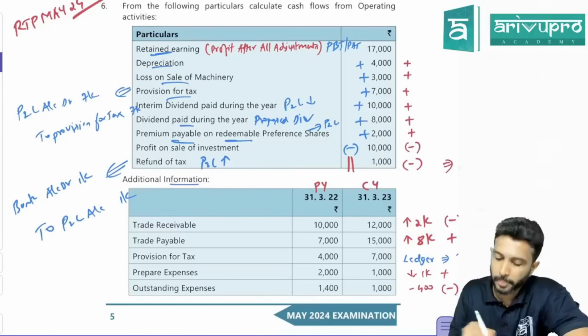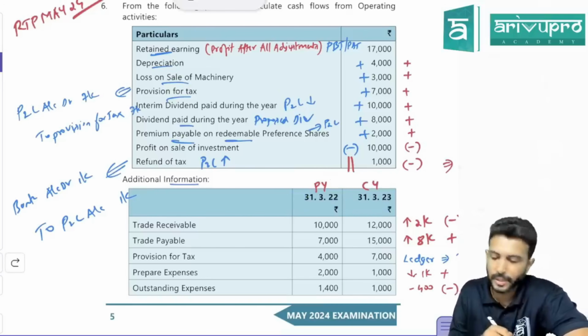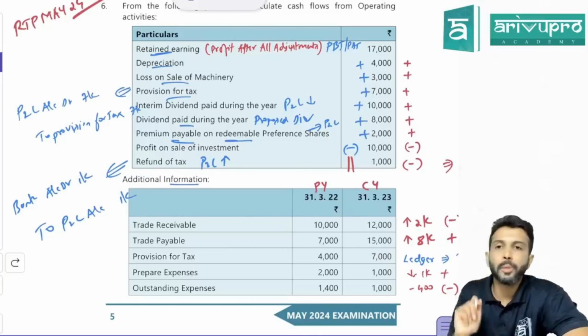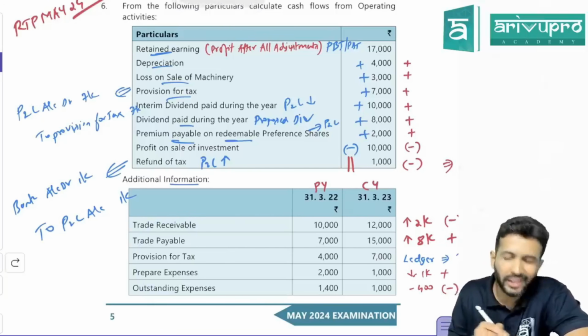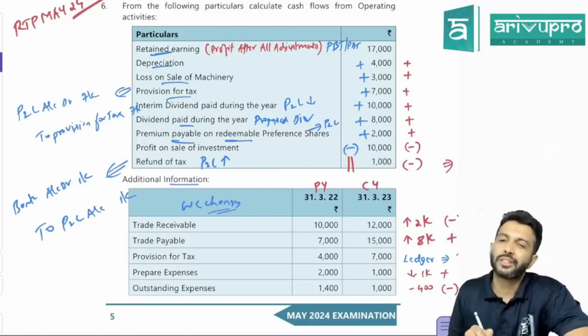Additional information they have given. 31st March 2022, that is your previous year. Current year is 31st March 2023. So they have given some components, components of current assets and current liabilities. This only is what, sir? Your working capital changes. Check.